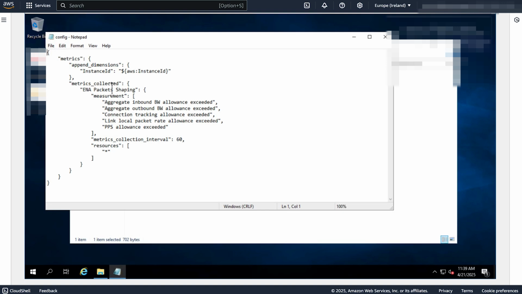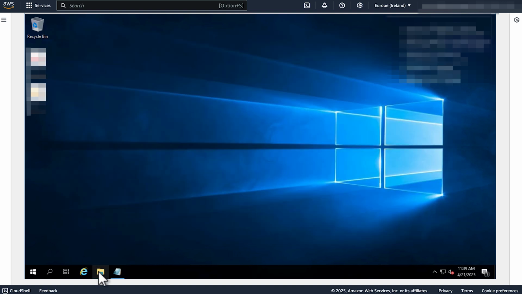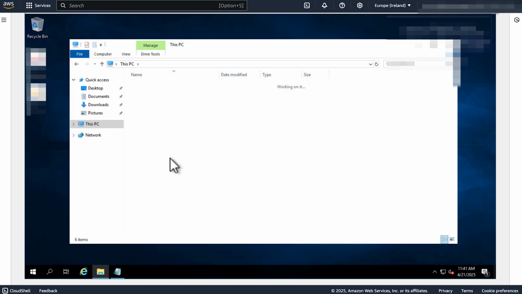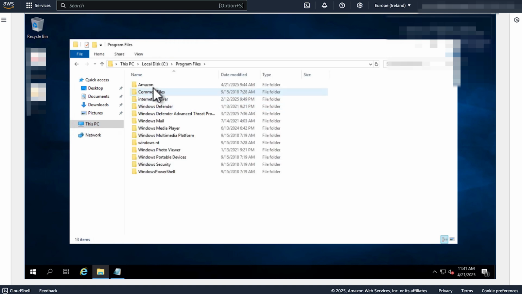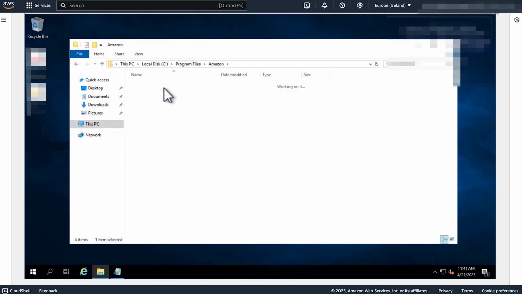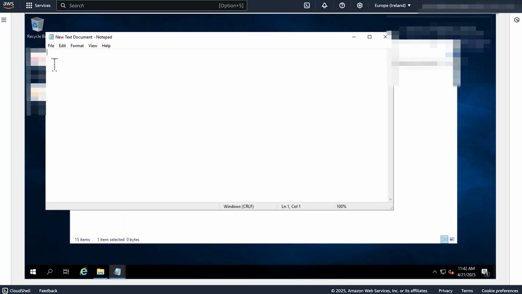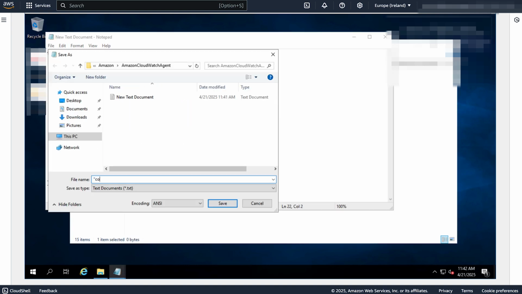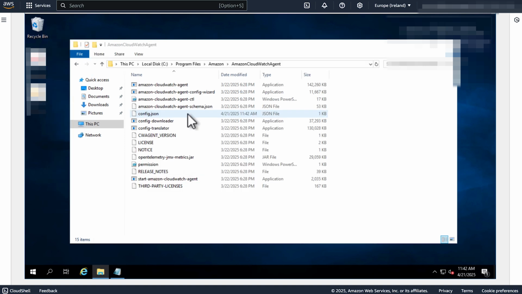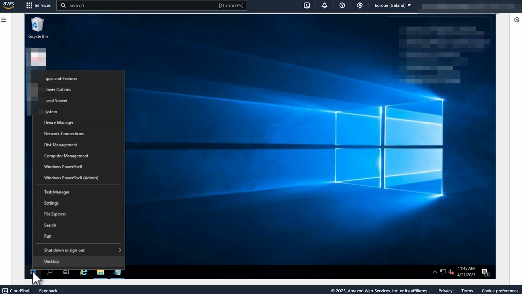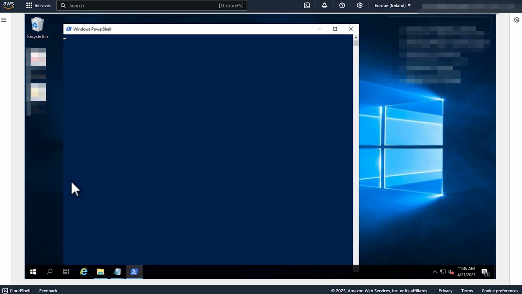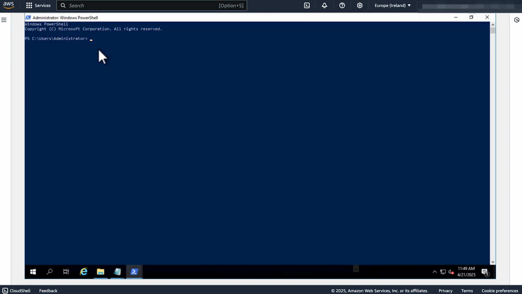Create a config file, config.json, at the location C:\Program Files\Amazon\AmazonCloudWatchAgent. Restart the CloudWatch agent with the new configuration. To do this, run the fetch-config command in PowerShell as an administrator.